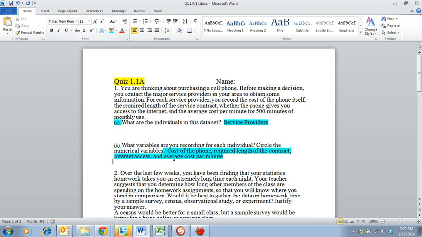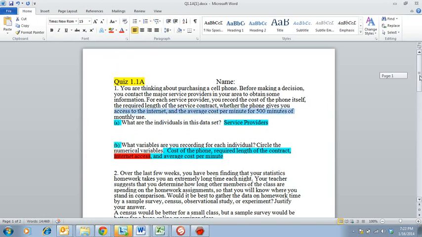Out of all of these variables, the only variable that is not a numerical variable is the internet access question. That's going to be either a yes or a no question, which of course is not numerical. You'll have to do either a count or a percentage on that one.